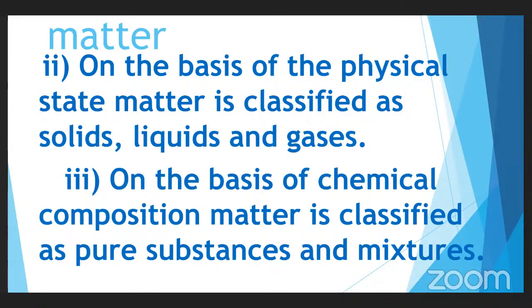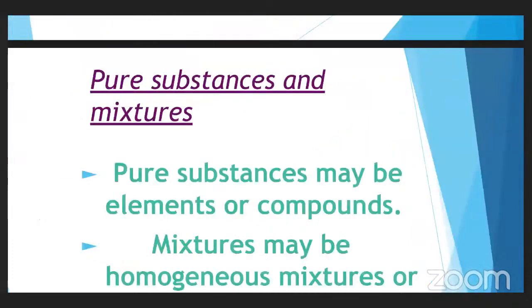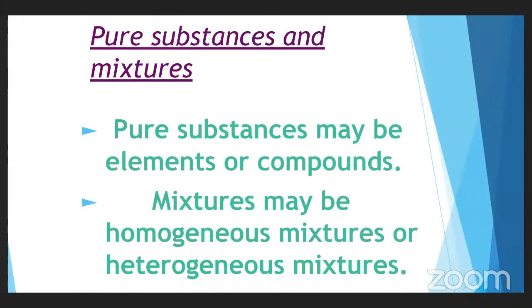The third way is on the basis of chemical composition, classified as either pure substances or mixtures. Next we will see what these pure substances and mixtures are.